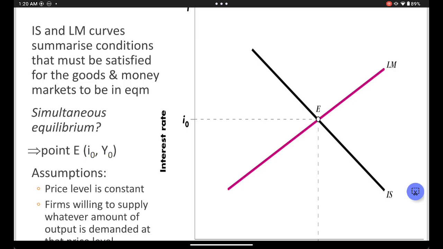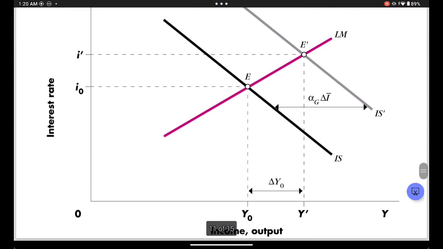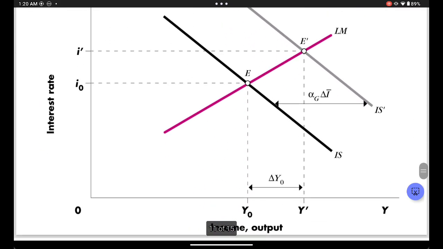It's going to be the goods market because that's government. So which curve are you going to shift? You're going to shift the IS because this is the goods market curve. So it's going to move to the right. There we go. What happens? New equilibrium: interest increases as well as output increases.